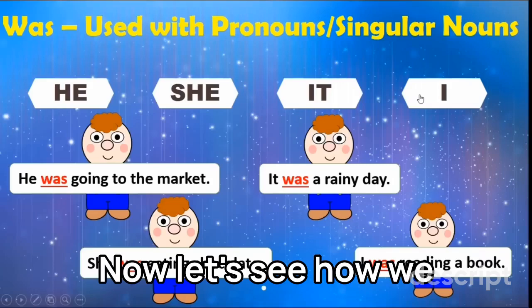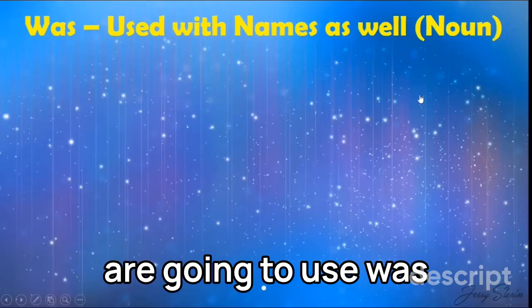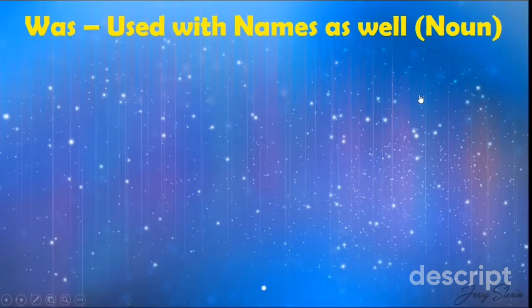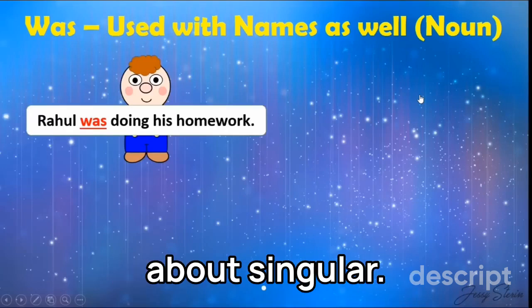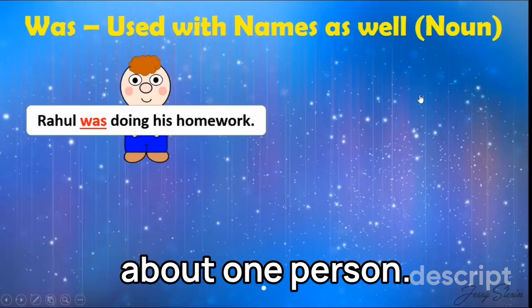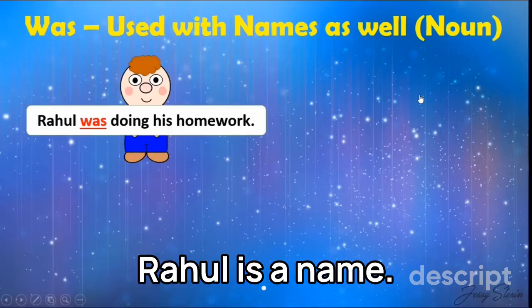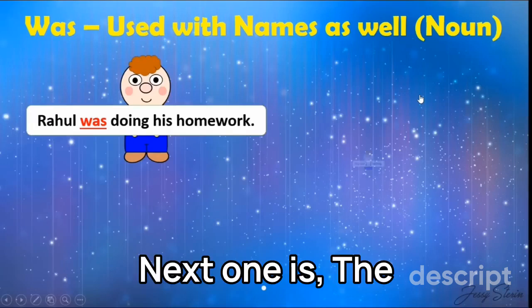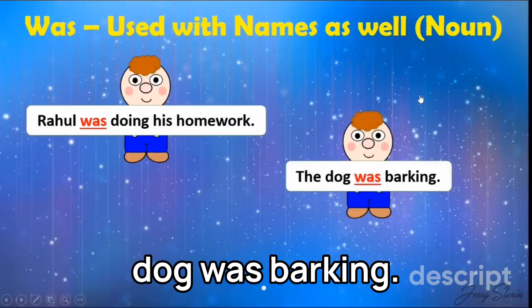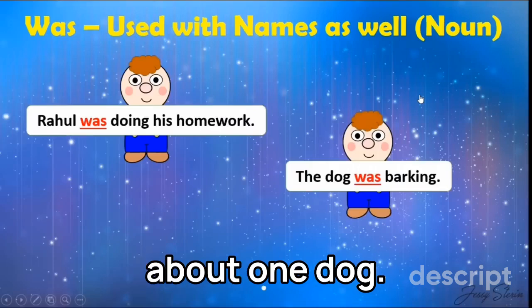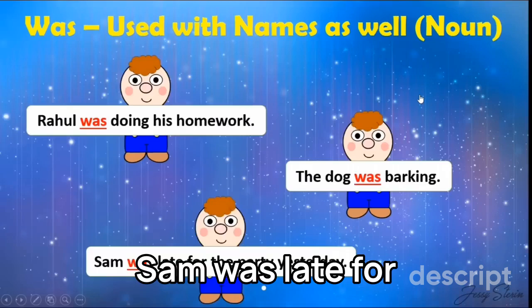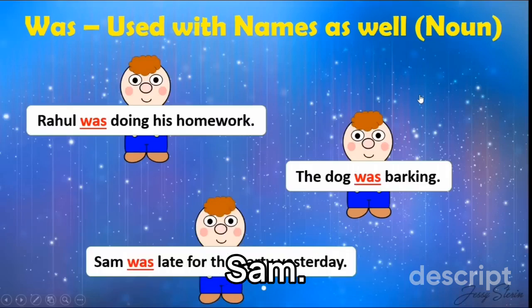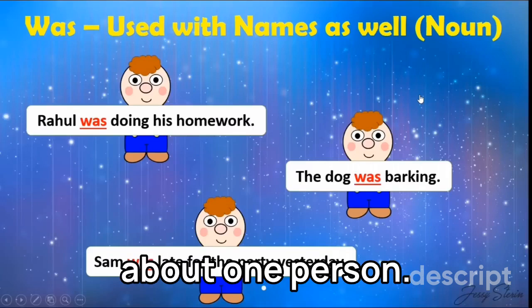Okay, now let's see how we are going to use was with the names also. That is noun. Rahul was doing his homework. Here we are talking about singular. We are talking about one person, and that is Rahul. Rahul is a name. Next one is the dog was barking. We are talking about one dog. This is singular, one dog. Sam was late for the party yesterday. Sam, we are talking about one person.